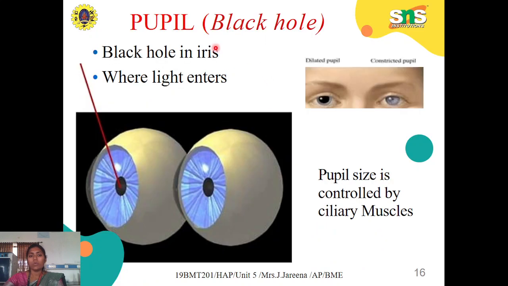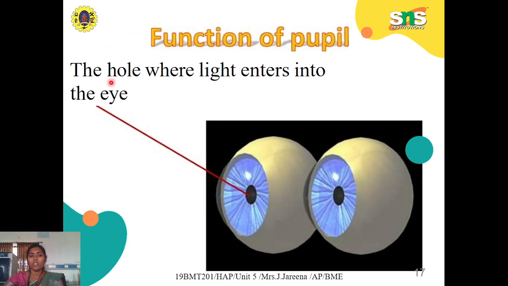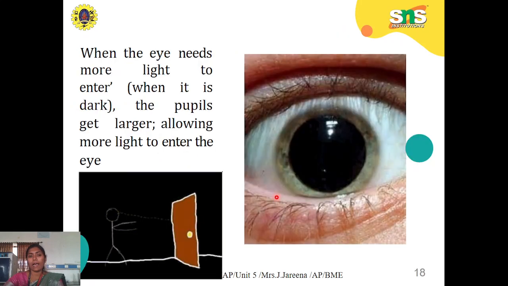Next is the pupil, the black part of the eye. We can also call it the black hole. This is the point through which light enters. The pupil size is also controlled by the iris, along with the ciliary muscles, which are attached to the iris and pupil. The function of the pupil is to be the hole which decides the amount of light getting inside the eye.